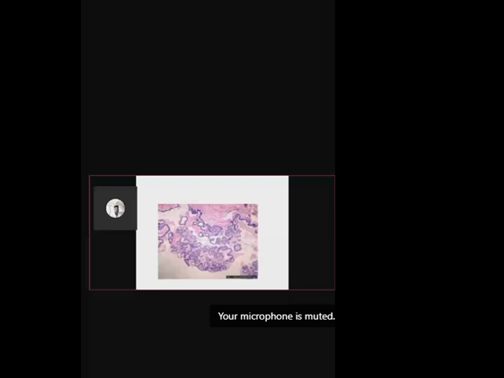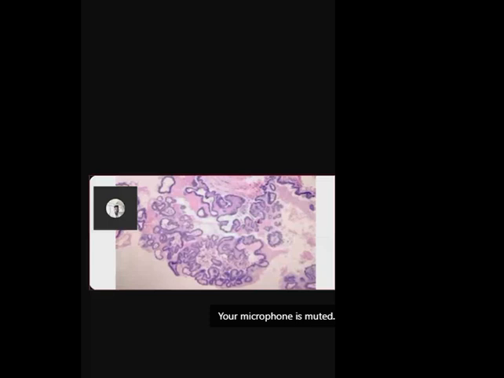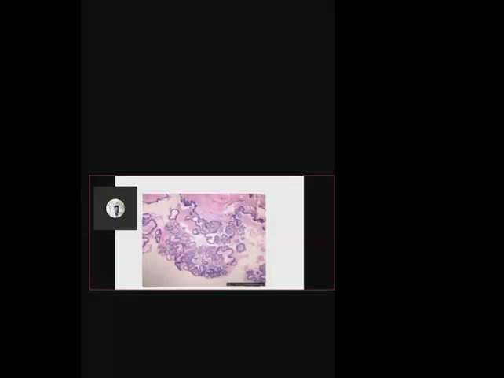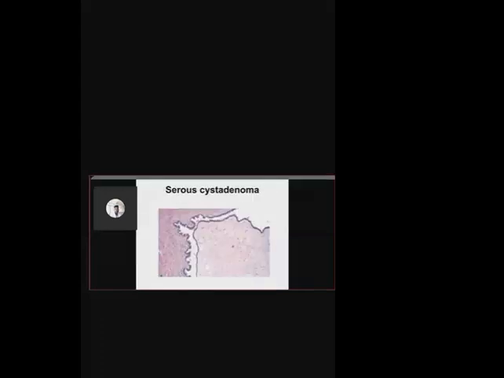Here it is more papillae you are seeing. These are the papillary structures. So if you see a more complex picture under the microscope, and if you see atypia, then it can be designated as a borderline tumor. So that was about the serous cyst adenoma.